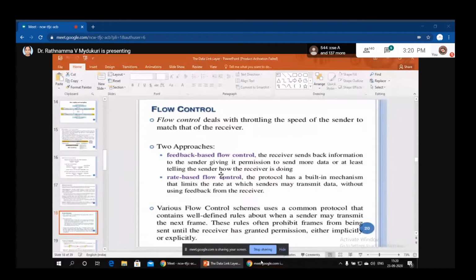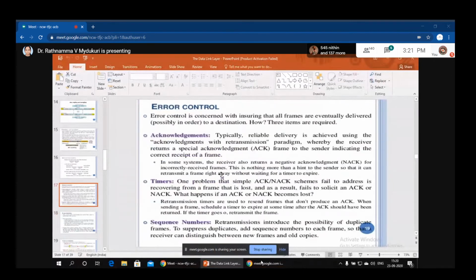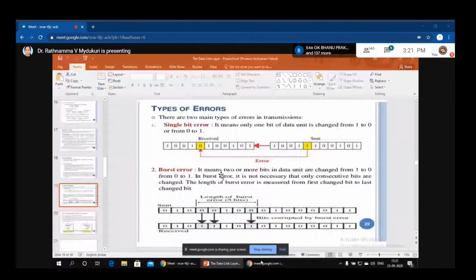Now we need to discuss more about error correction and detection. We have just seen how to control the errors in the previous slide, that is by using three items. Now we have to discuss some types of errors and how to detect and correct them. That is a very, very important functionality of our data link layer.